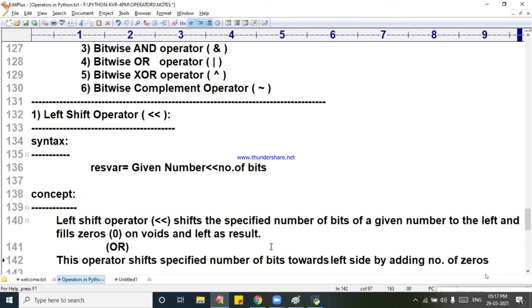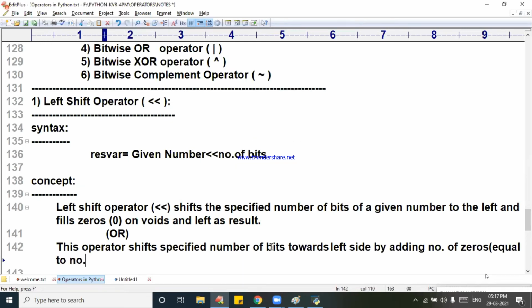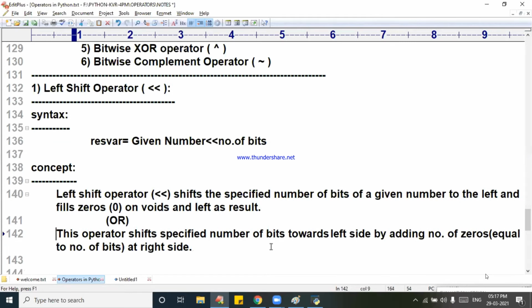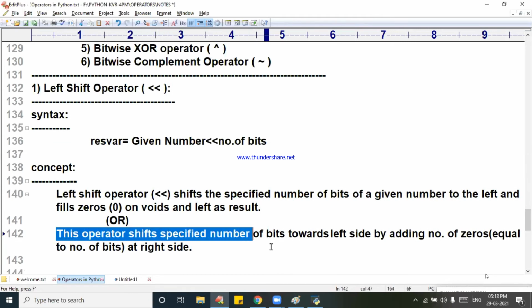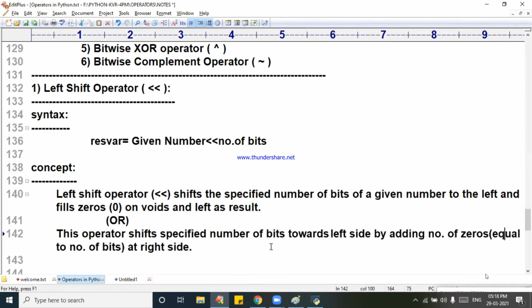How many zeros? Equal to the number of bits. That is called fills with zeros, by adding zeros at the right side. This is the topic. This operator shifts the specified number of bits towards the left side by adding zeros at the right side.